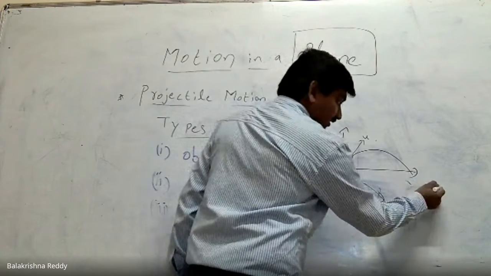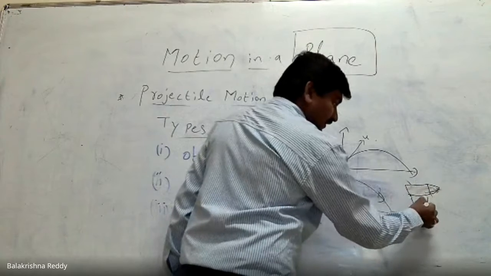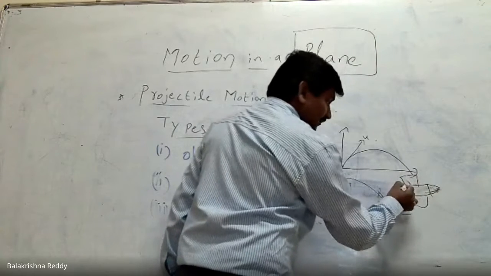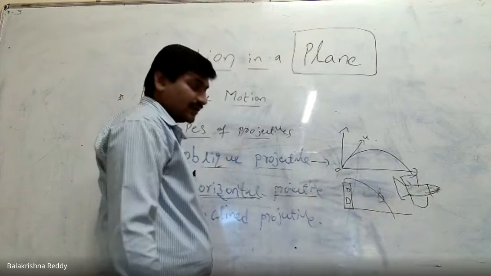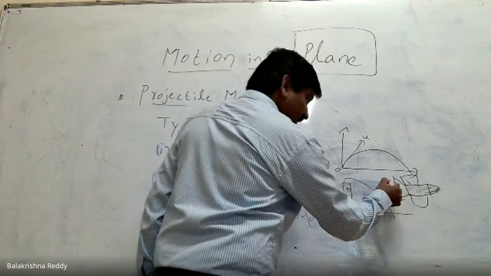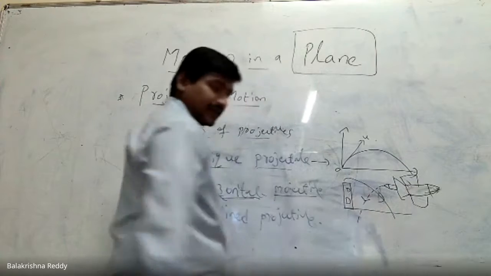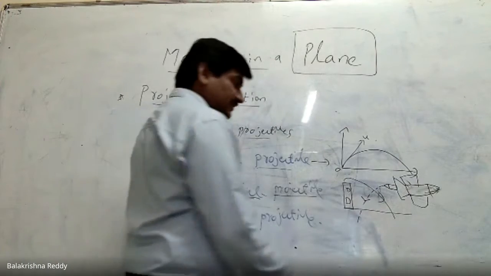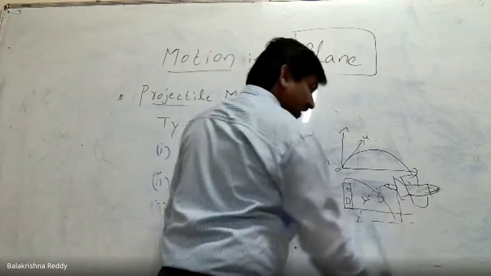When an aeroplane is moving, it releases a bomb. The released bomb, how does it come back? Usually, it comes down like this and falls. So this also we call a horizontal projectile, as it is released from a certain height.